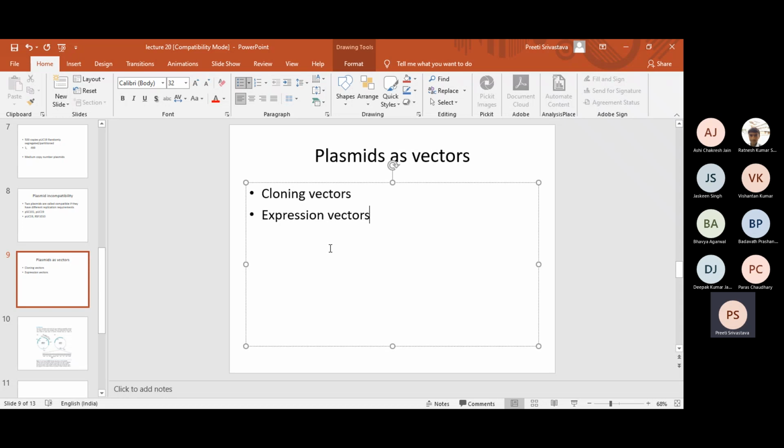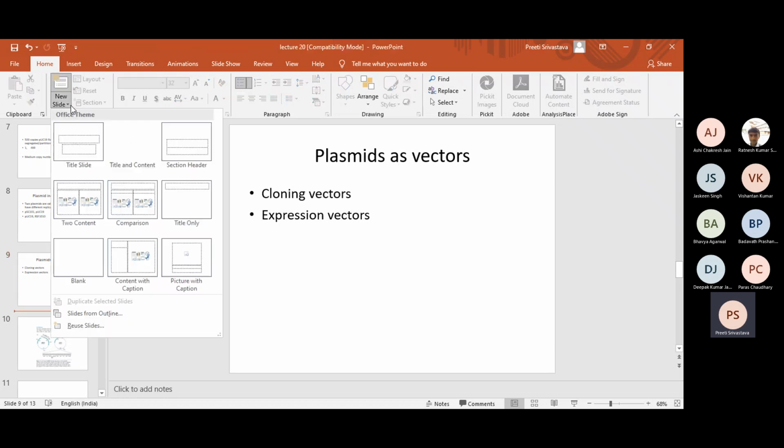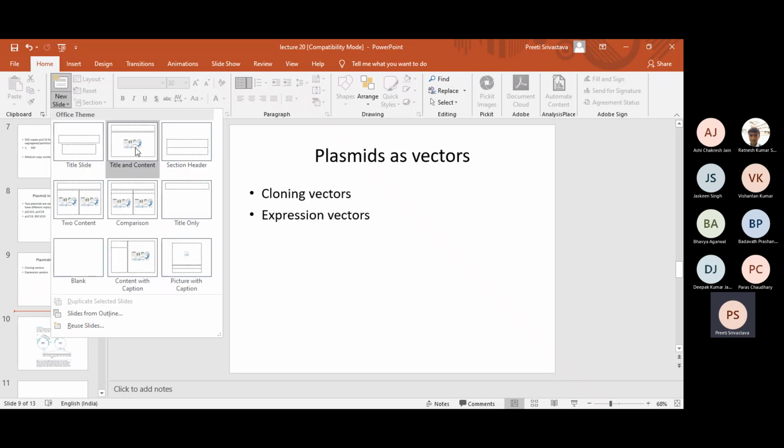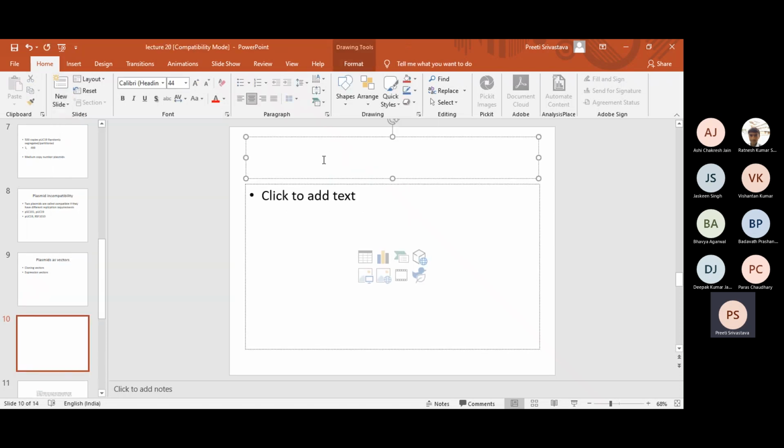But when we talk about expression vectors, these are the vectors which are used for expression of the gene. That means in these vectors, once the gene is cloned, we can use these vectors for expression of the gene to make a functional protein. So let us see what are the differences in the structure of cloning vectors and expression vectors.